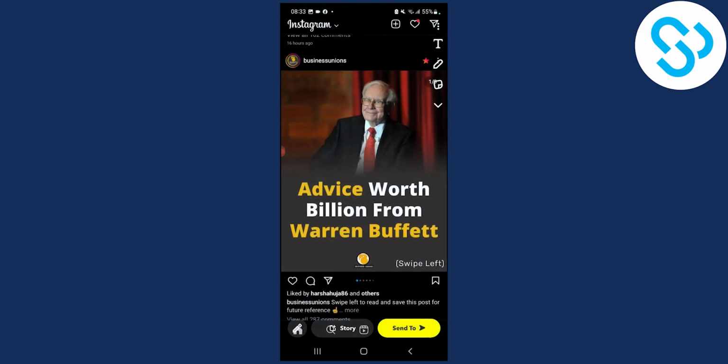So this is basically how to share Instagram posts on Snapchat, both in the DMs and as well as on your stories, so that anyone can click on your Instagram post. So that's pretty much it.